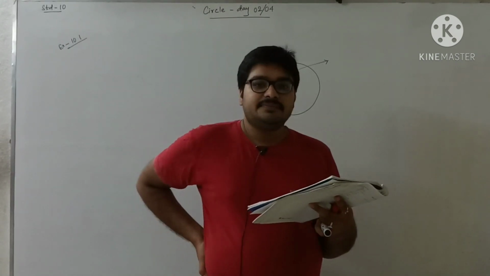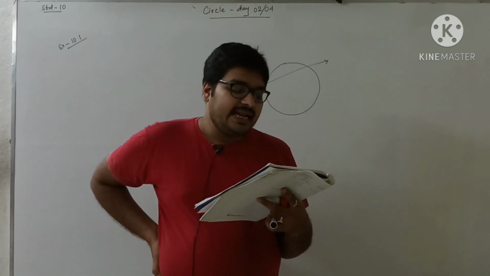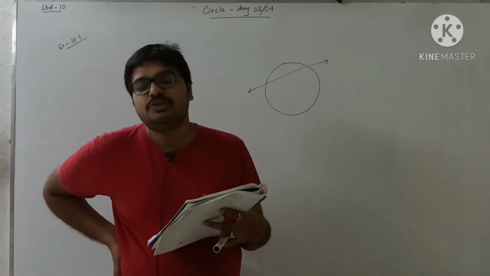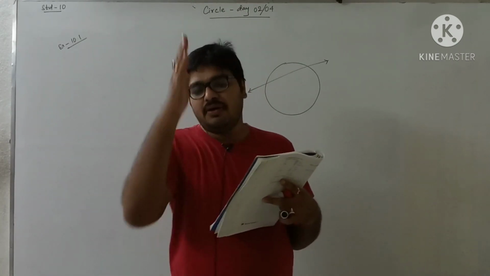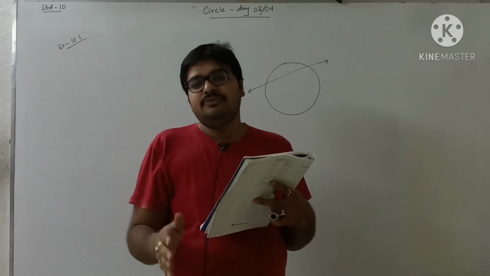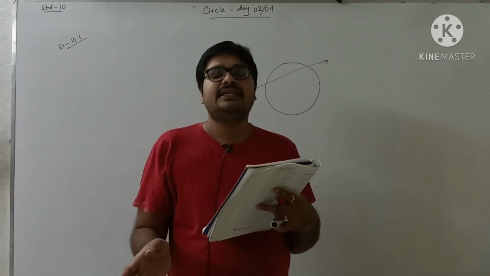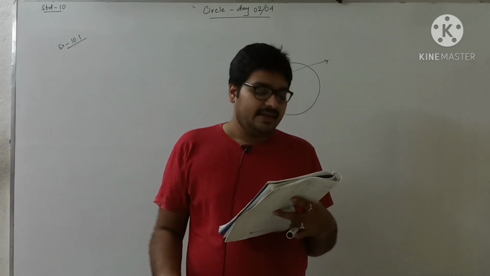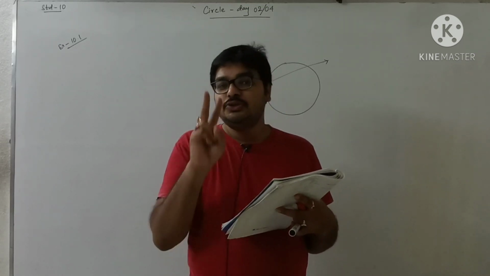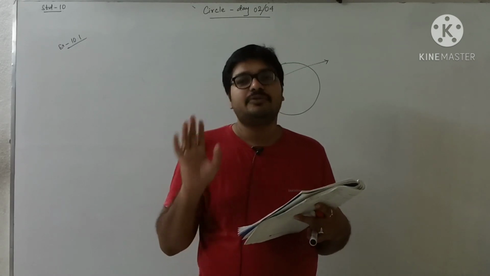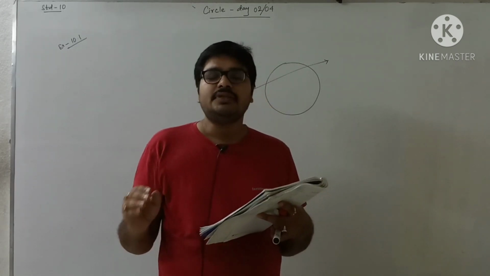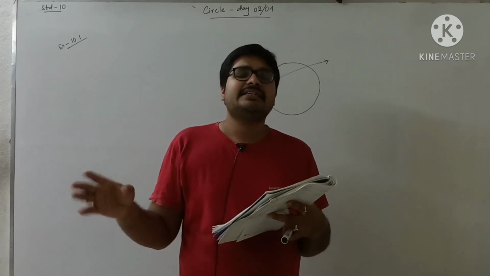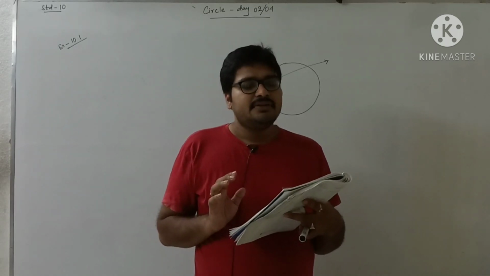Now the third one. A circle can have dash parallel tangents at the most. We have shown that if I draw two tangents which are diametrically opposite to each other, then only they are parallel to each other. So a circle can have 2 parallel tangents at the most, because only the diametrically opposite tangents are parallel, none other tangents are parallel to that one.